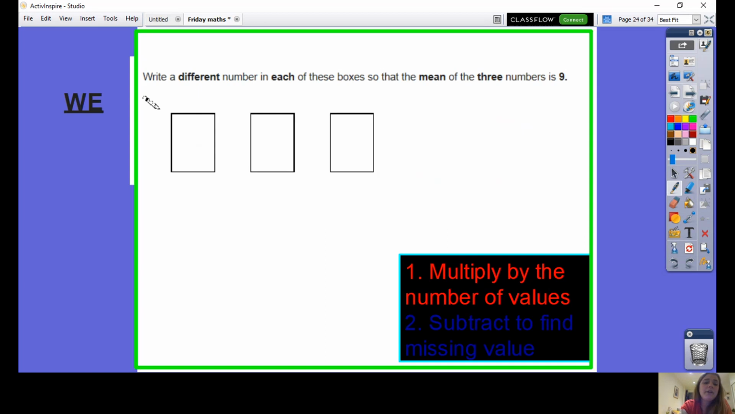Okay, can you have a go at this question? It's just like the previous one. Write a different number in each box so that the mean of 3 numbers is 9. I know there are 3 boxes and the mean needs to be 9.